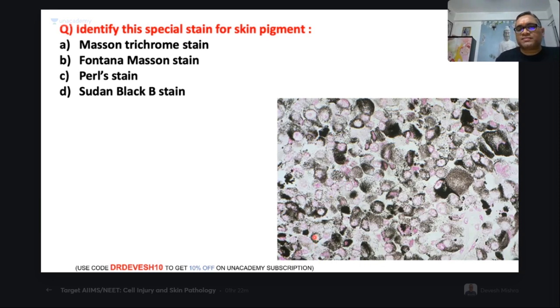Identify this special stain for the skin pigment. Easy question. Identify this special stain for the skin pigment. What is this special stain?